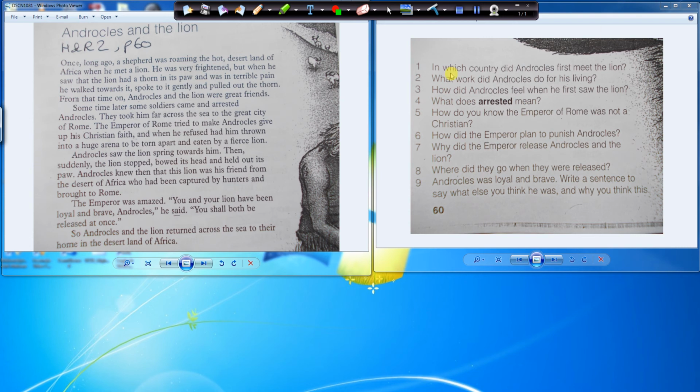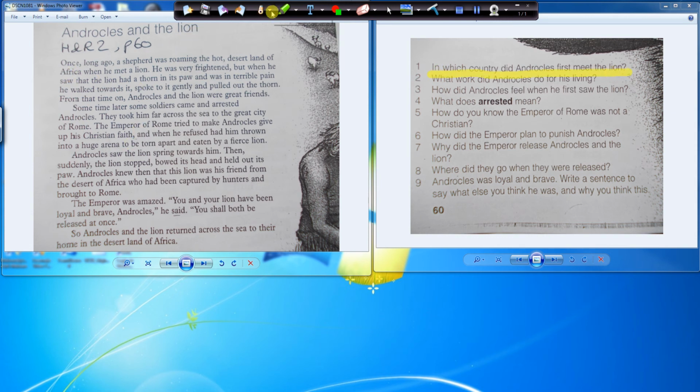This is the comprehension that we're going to be doing for the class. Androcles and the Lion. Right, let's have a look at this particular comprehension. Question number 1. In which country did Androcles first meet the lion? So this is our comprehension over here when you read it.